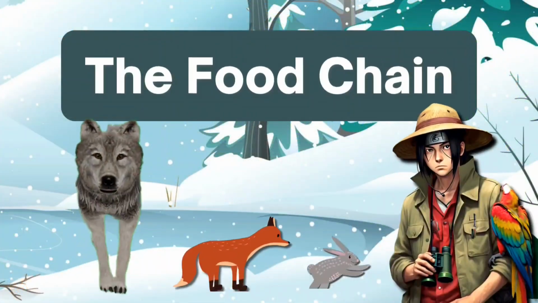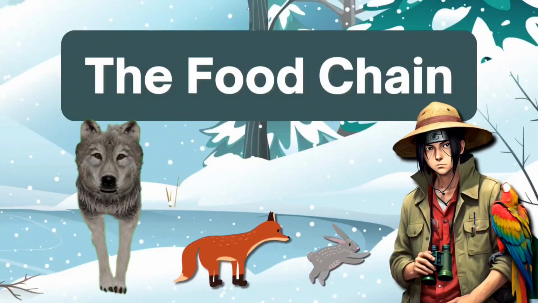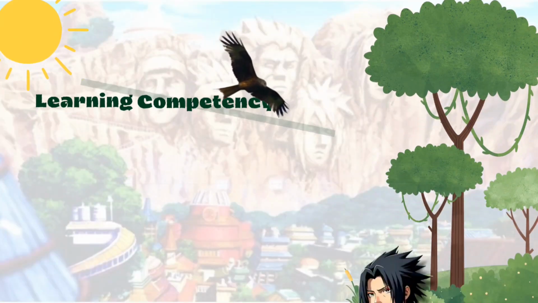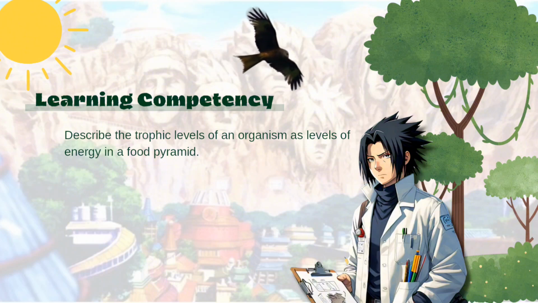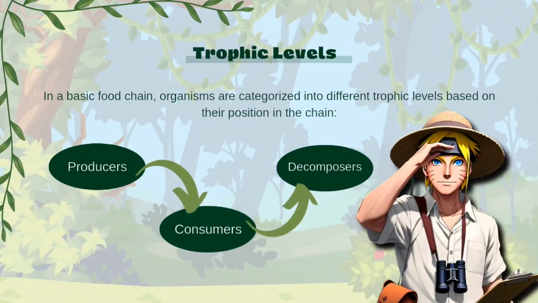Who eats whom? Let's dive into the fascinating world of food chain. So our learning competency is, describe the trophic levels of an organism as levels of energy in a food pyramid. In a basic food chain, organisms are categorized into different trophic levels based on their position in the chain. They could be producers, or consumers, or decomposers.